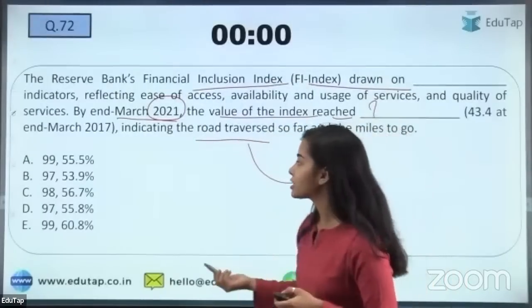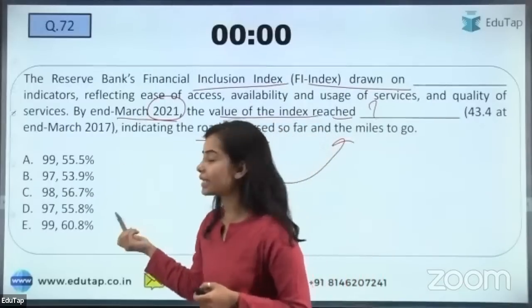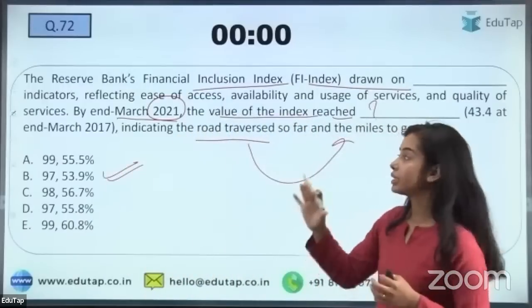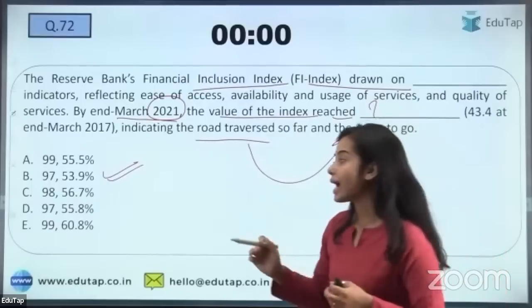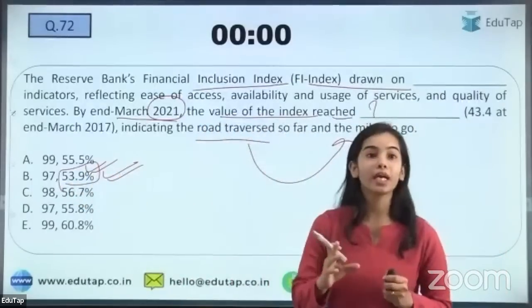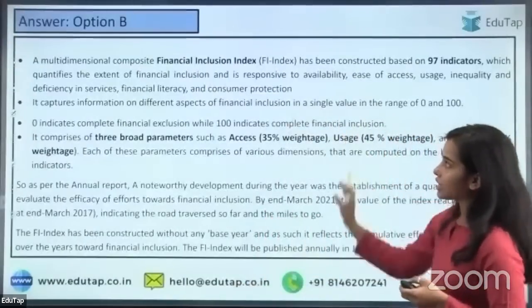So here the right answer will be which one? So yes, I am getting yes. The right answer is B, that is the 97 broad parameters. This index, the financial inclusion index, depends on 97 broad parameters, and the value has reached 53.9%. So this is all about the financial inclusion index.